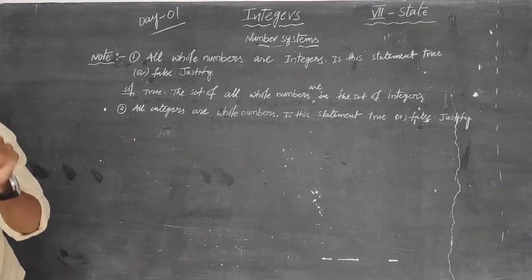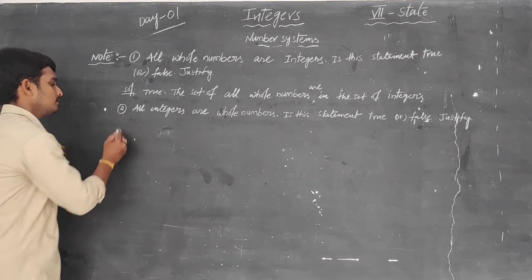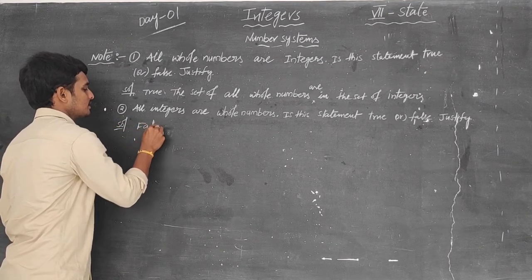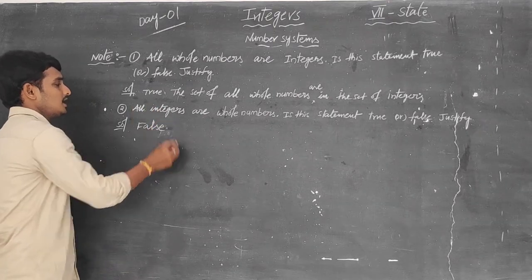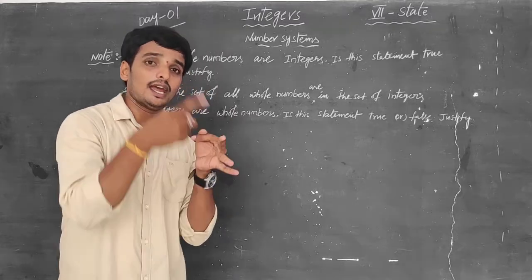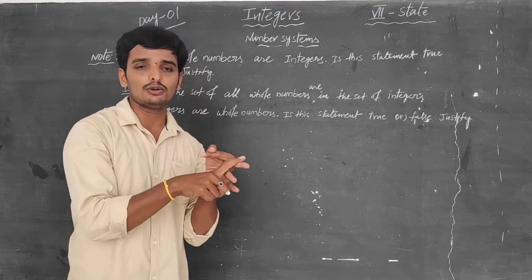All integers are whole numbers. The given statement is false. How is it false? Can you tell me the reason? The reason is the integer set has positive numbers, negative numbers, and zero.